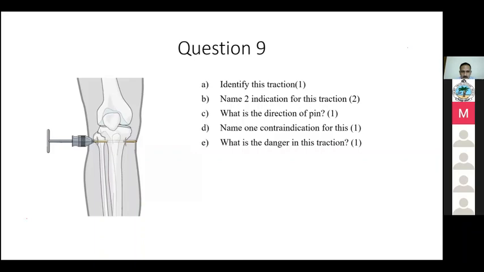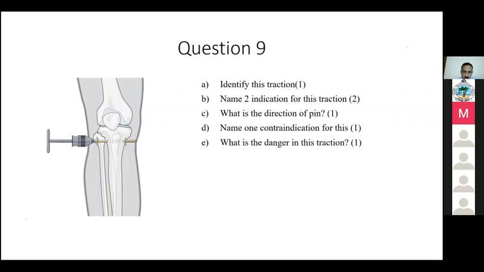So what should we tell the examiner? The problem is, have you really put a pin from the medial side? It's very difficult for the distal femur. In a real-time scenario, inserting a distal femur pin from the medial side is not easy. So you can put it from the lateral side, but say that you will be careful. In the practical scenario, from the medial side the other limb will be on the same side, and you will not get a correct angle.